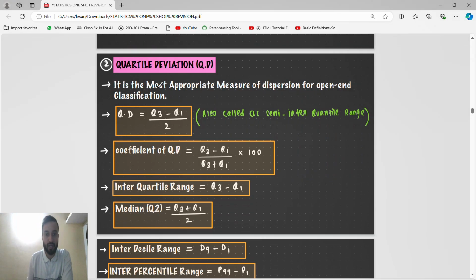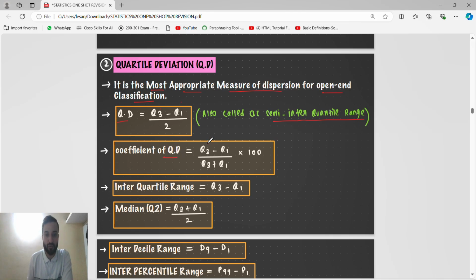Quartile deviation. Quartile deviation is the most appropriate measure of dispersion for open-end classification. This is very, very important, guys. See, quartile deviation formula is Q3 minus Q1 by 2. So quartile deviation is also called semi-interquartile range. Remember, Q1, Q2, Q3 we already studied, quartile 1, quartile 2, quartile 3. Q1 is the lowest quartile, Q3 is the highest quartile. If they talk about median in the quartile, it is Q2.